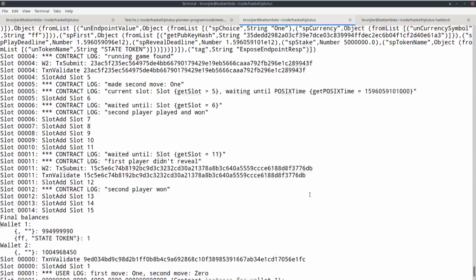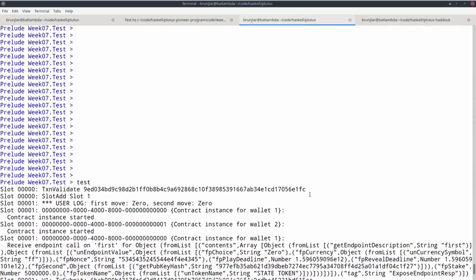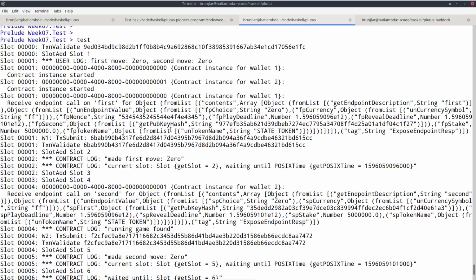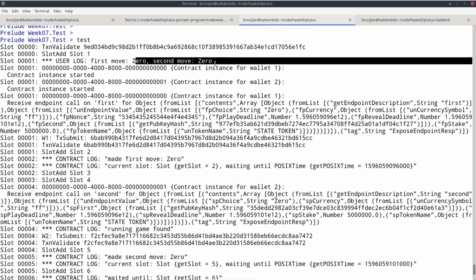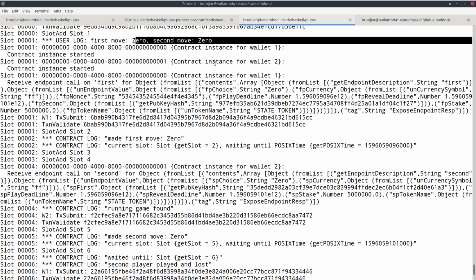So the first scenario is that both play 0, so the first wallet should win. So here the first wallet creates the initial UTXO with its stake and logs this message that it made the move. Now the first wallet is waiting.